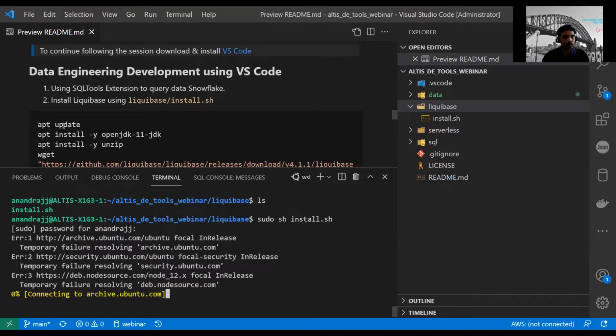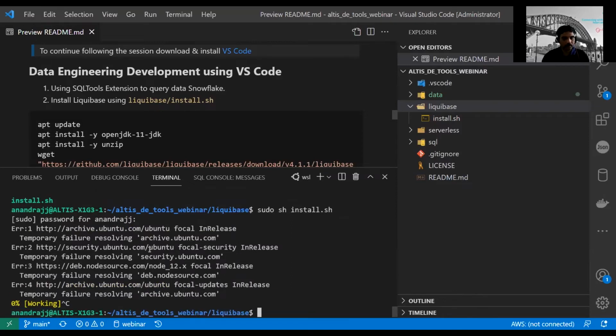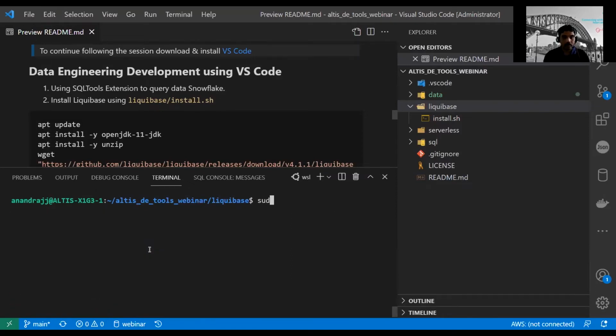Let me do sudo apt update outside and then rerun this one.